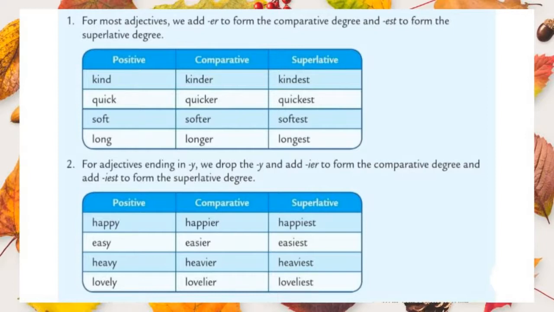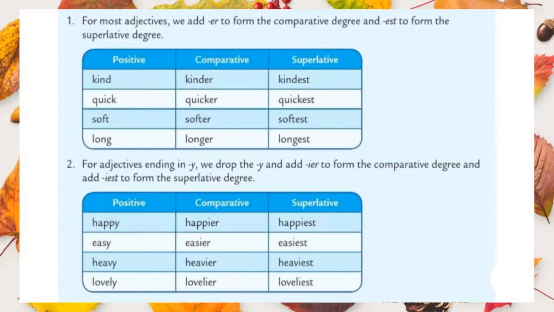Then it becomes comparative, that is kinder. And then if we add EST to the positive adjective, it becomes superlative, that is kindest. Just we should add ER to form the comparative degree, EST to form the superlative degree. Let us see the next one, quick.